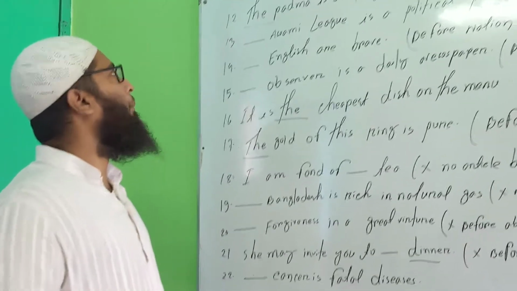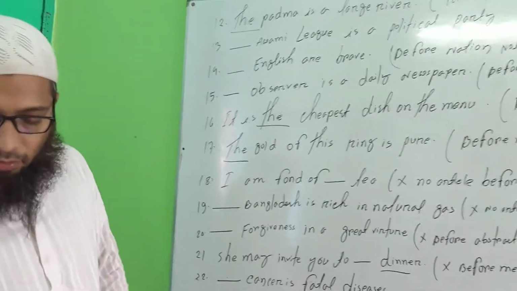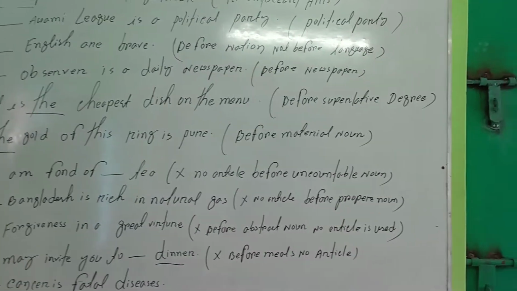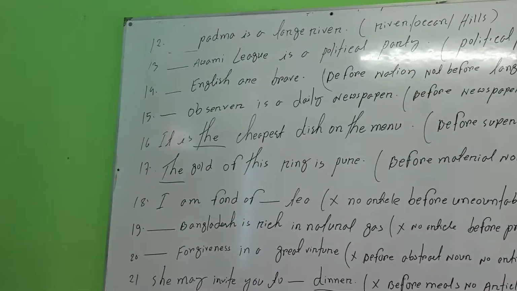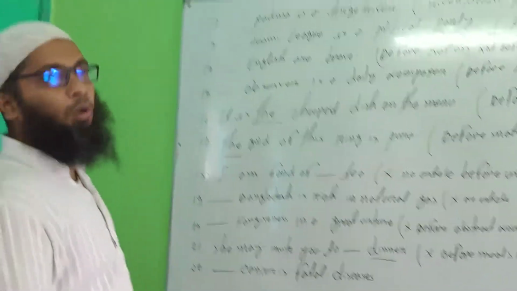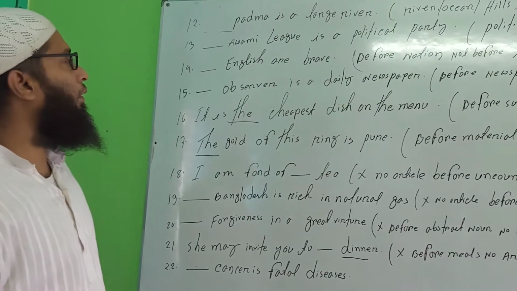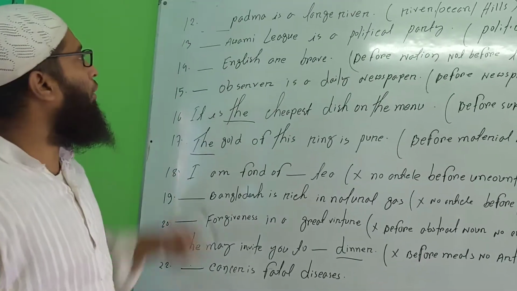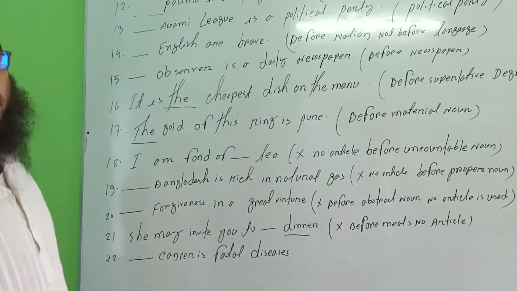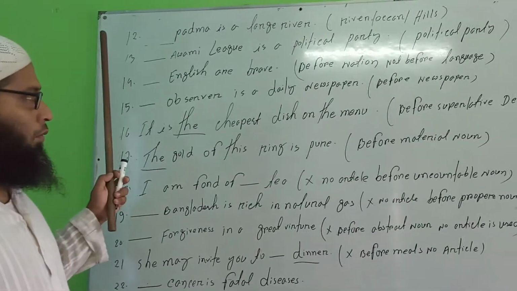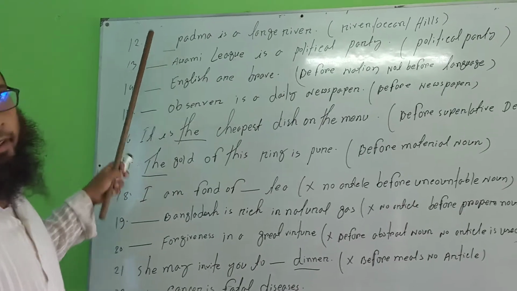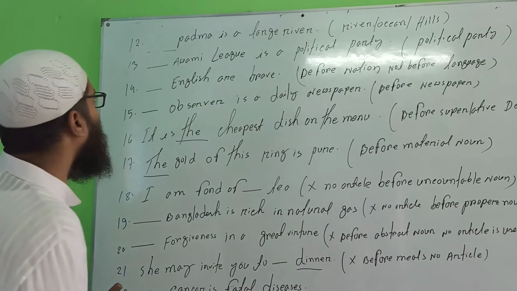Okay, students, number 12. You can see here, please. The Podda is a large river. And as you know, before river, ocean and hills, before the noun of these, these are the names of river and ocean and hills. পর্বত, নদী, সাগর বোঝালে এর আগে আর্টিকেল দা বসবে, কেমন? The Podda is a large river.